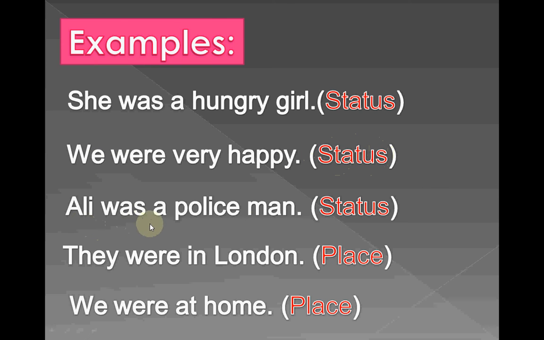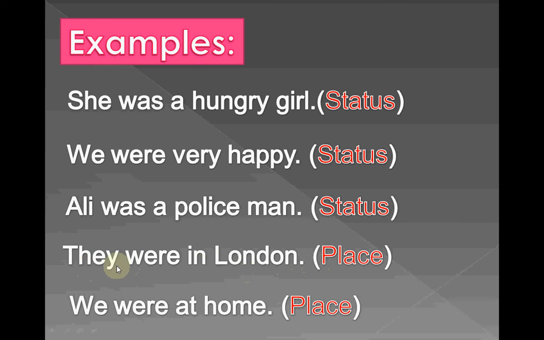Ali was a policeman. Here we are showing the status of Ali; policeman is showing the status. Ali is a subject, was is a helping verb, a is an article, and policeman is an object and shows the status as well. They were in London. Here we are showing the place.